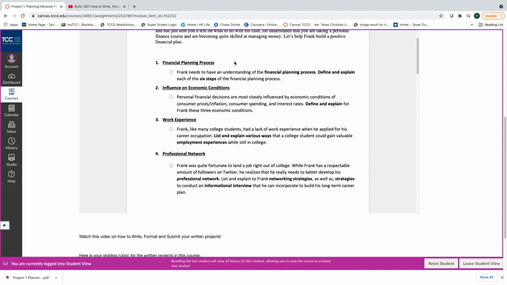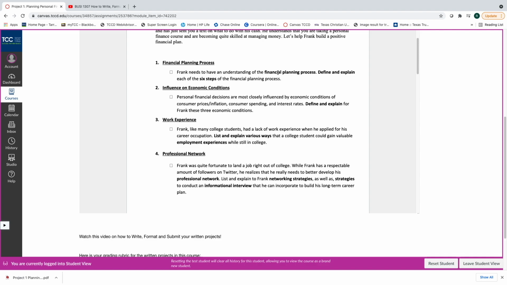So when we look at this, my friends, we're looking at the financial planning process, and this you will find in the book. You can use many sources as long as you cite them, but you will find a great understanding through the textbook, the Kapoor Personal Finance. There are 6 steps of the financial process. You are to define and explain each one. That's not making a simple list. If a student makes a list and just titles the 6 steps, they get 0 credit.